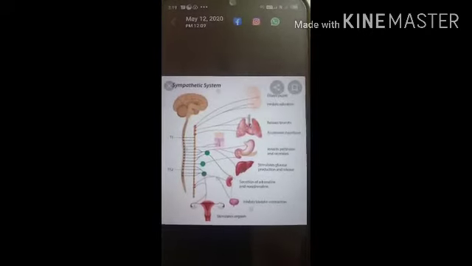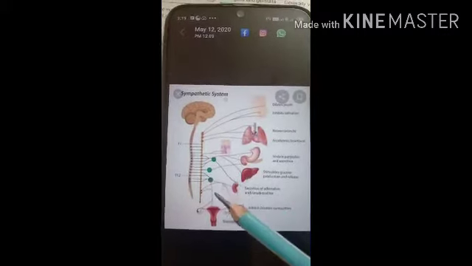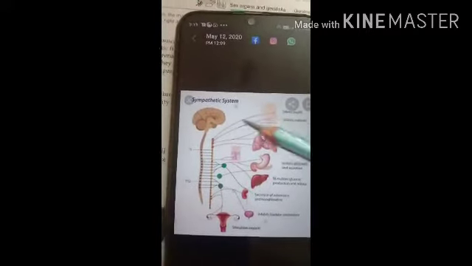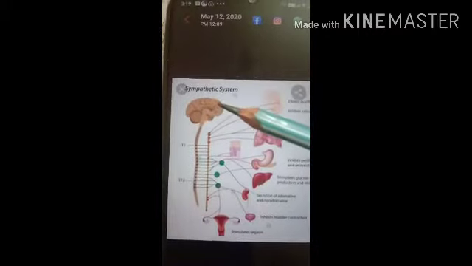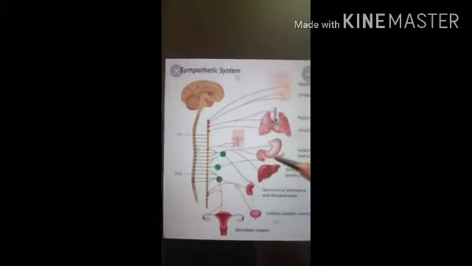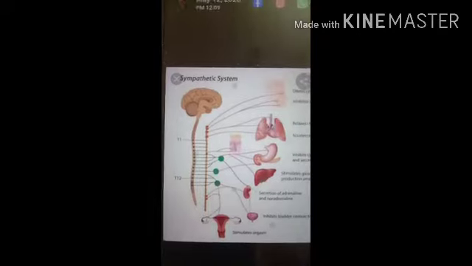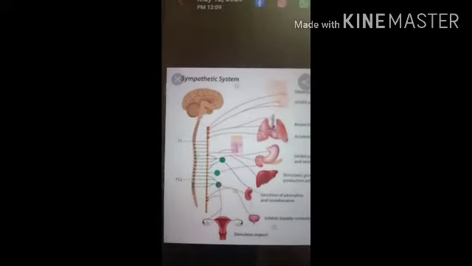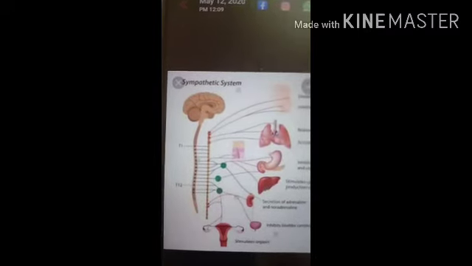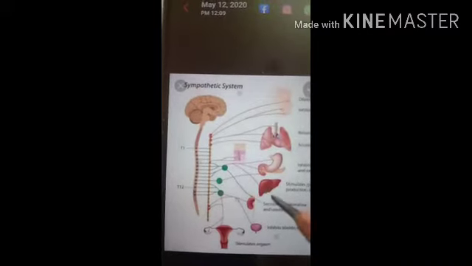The first neuron has its cell body in the brain and the fibers extend into the spinal cord. Then the preganglionic neuron: its cell body is present in the lateral column of the gray matter of the spinal cord between the level of the first thoracic and second or third lumbar vertebra, and the nerve fibers of this cell leave the cord by an anterior route.